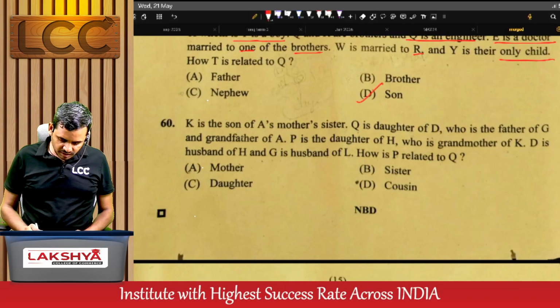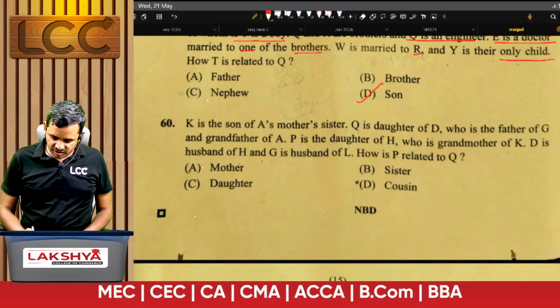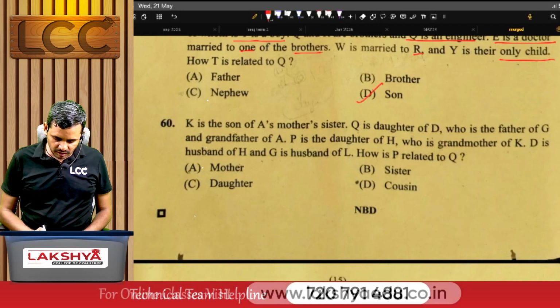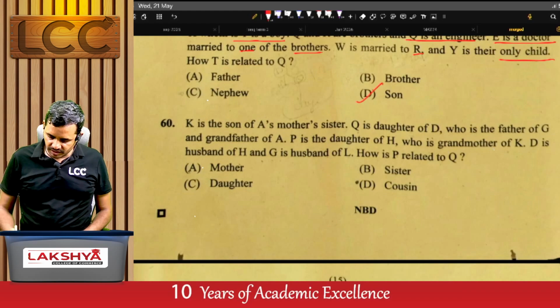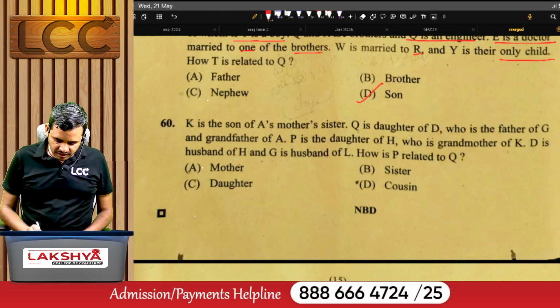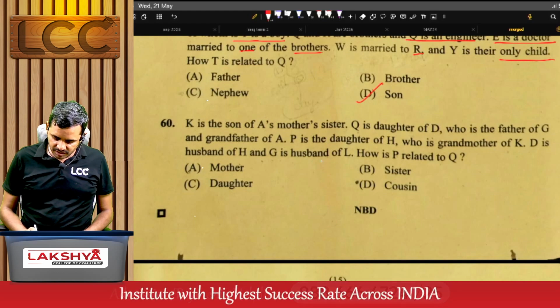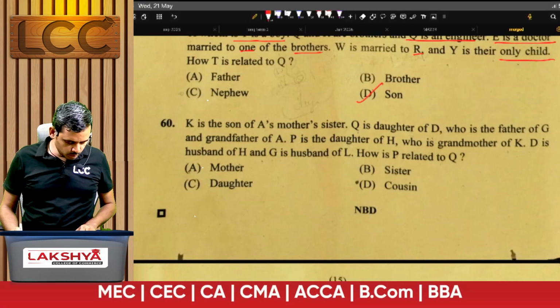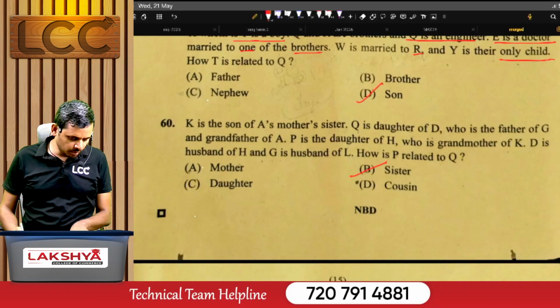Next, coming to problem number 60. K is the son of A's mother's sister. Q is a daughter of D, who is the father of G and grandfather of A. P is a daughter of H, who is the grandmother of K. D is a husband of H and G is husband of L. How is P related to Q? For this question, the right answer is B, Bombay.